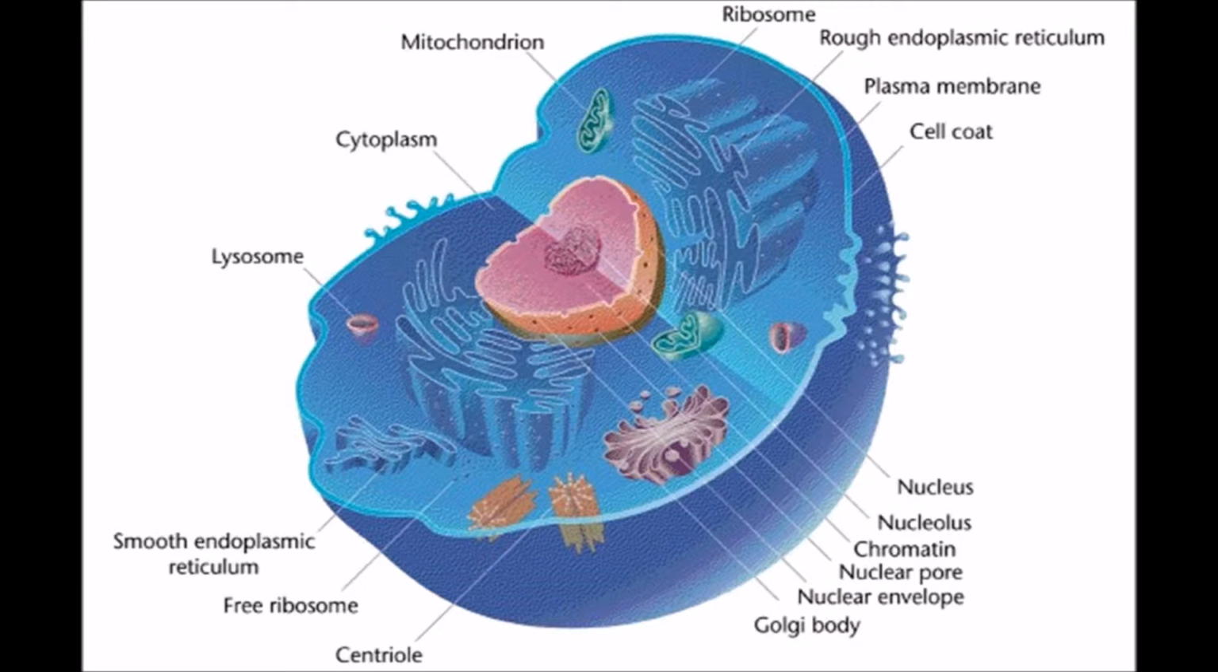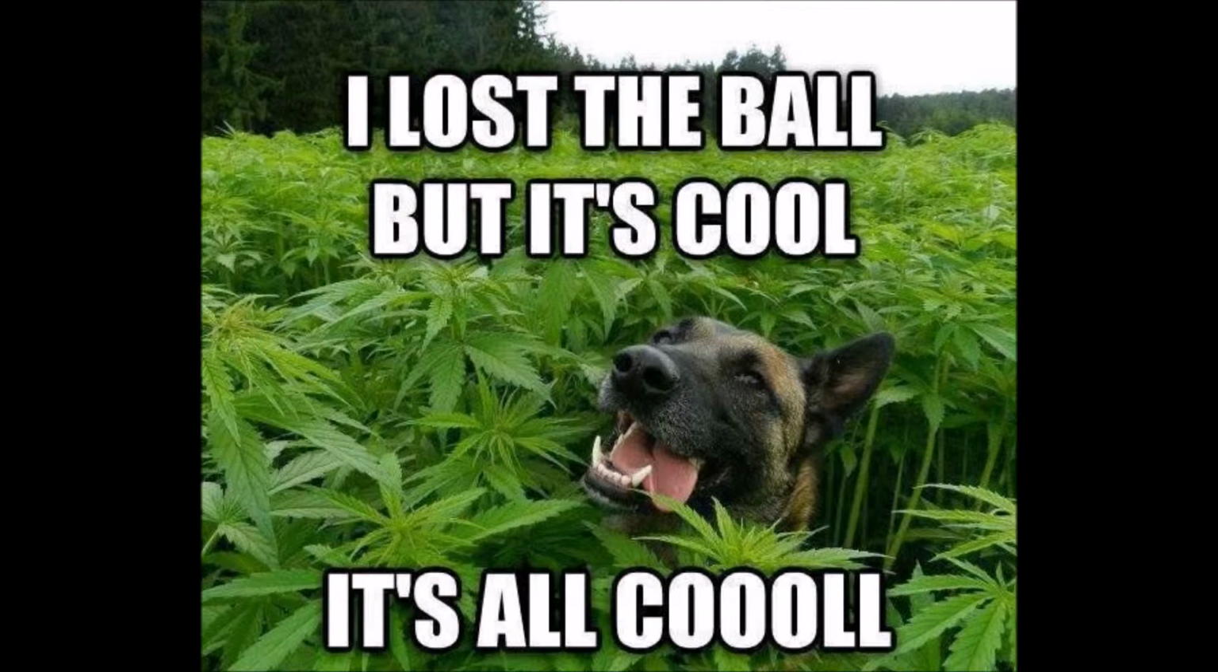There are two types of cells. Eukaryotic cells are cells that contain organelles such as the nucleus. Eukaryotic cells are far more complex cells. These are found in plants and animals, which do include humans.